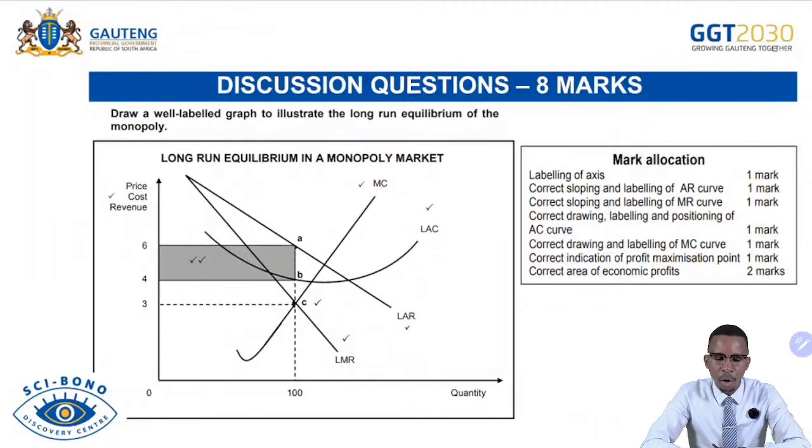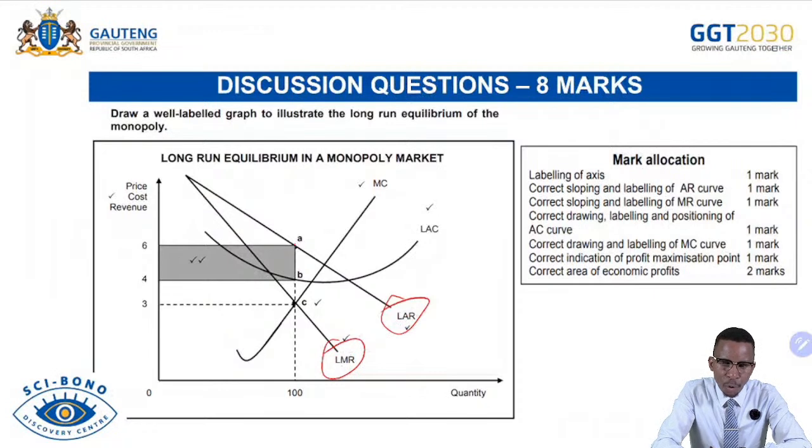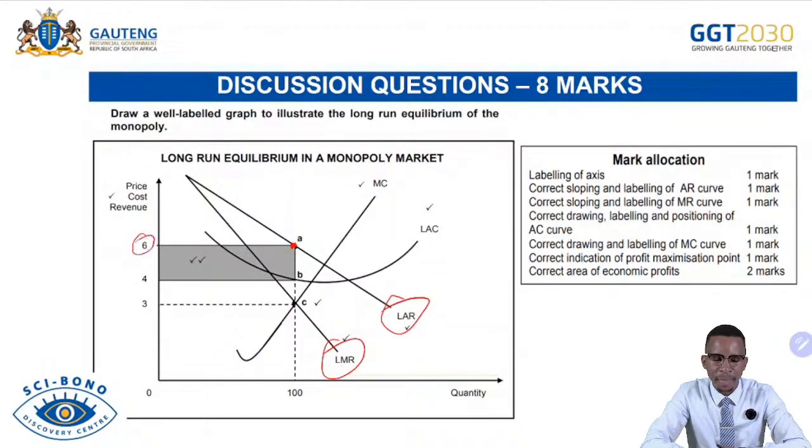So in this case, the long run equilibrium for the firm under the monopoly. Remember, here we simply focus on the monopoly. Check the following, that is very important for you. For you to discover your revenues, we have drawn our long run marginal revenue. We have drawn our long run average revenue. Remember, it's a long run, so there must be LMR, LAC. It is very important to note the following point. This point here on your average revenue or demand curve indicates your revenues, meaning your revenues are equal to 6. And this point here where your long run average cost is turning indicates your cost, which is 4. So it is very important that you know that.